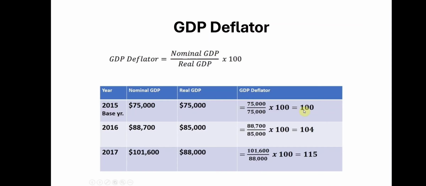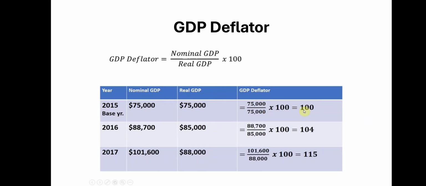So next here, GDP deflator. GDP deflator means the gap between real GDP and nominal GDP, and we have to calculate it as a percentage. That's why the formula is nominal GDP divided by real GDP into 100. Here, if 2015 is base year, then the nominal GDP is 75,000 US dollar. Real GDP is also 75,000 US dollar because it is the same year. So GDP deflator is 100%. So 100.